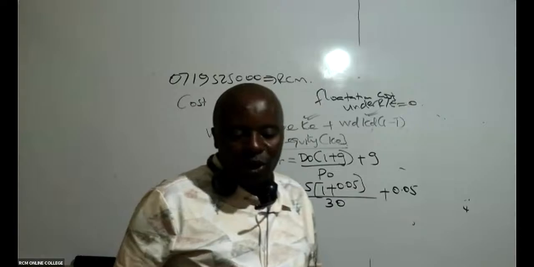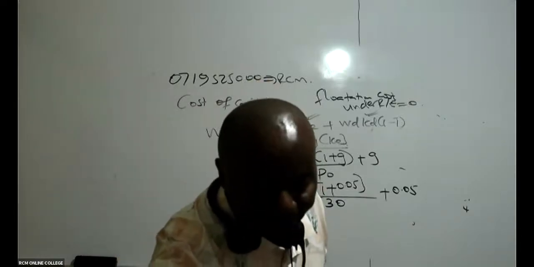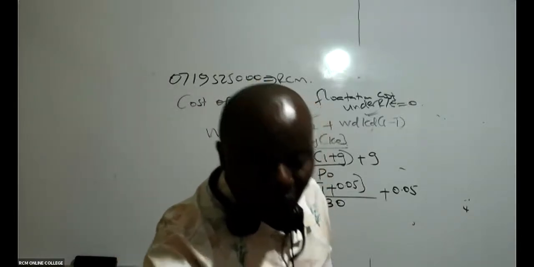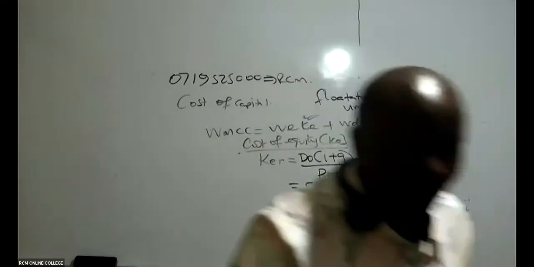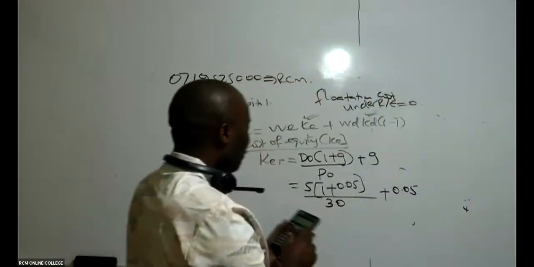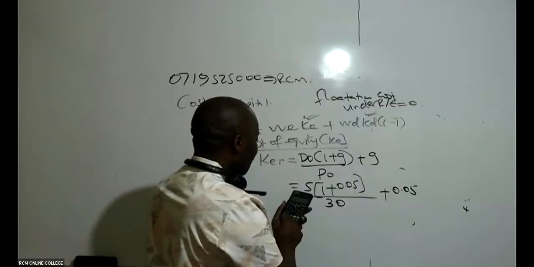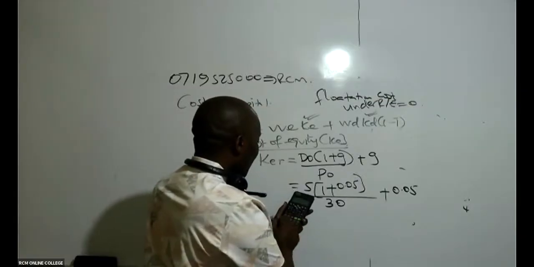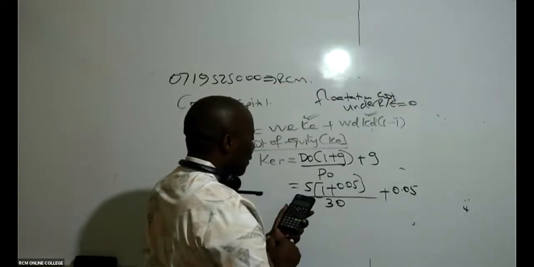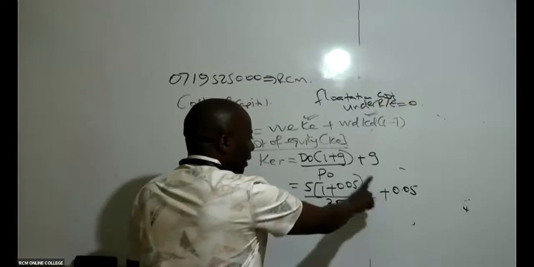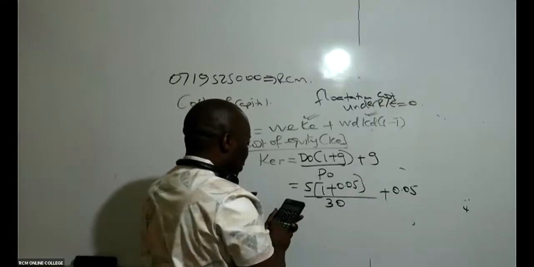So then let us all get our calculators. If we get our calculators, we are saying 5 times, in brackets, 1 plus 0.05, close, divided by 30, equals first. Whatever I get, I add this independent G, plus 0.05.